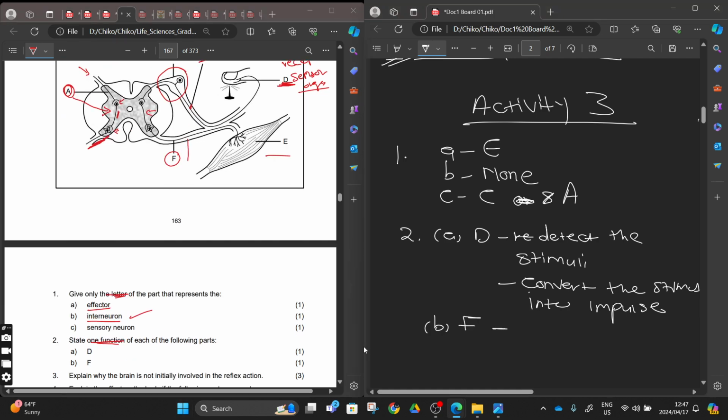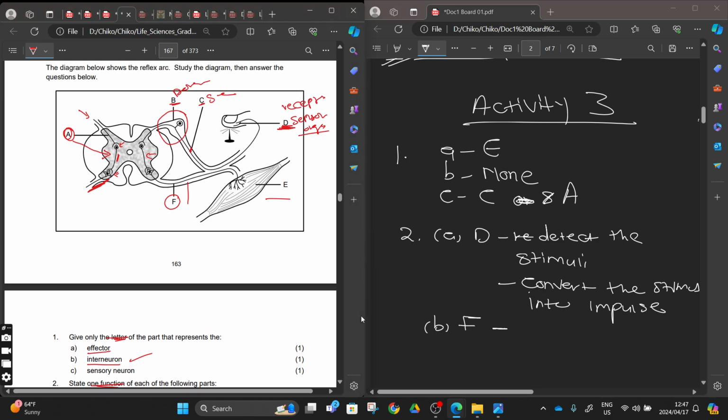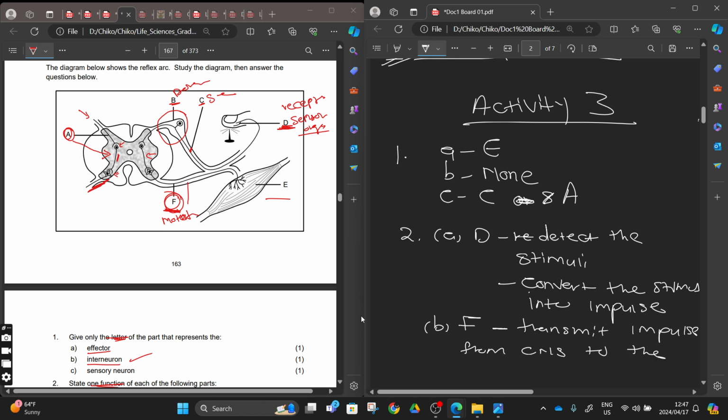Then number B is going to be number F. Notice this trick: they say number A, number D, to confuse you, because when you come to number B you may check the function of number B, unless they want the function of number F. What is this number F? This one is a motor neuron. What is the function of a motor neuron? A motor neuron transmits the impulse from the central nervous system to the effector, right? So that is the function of number F.